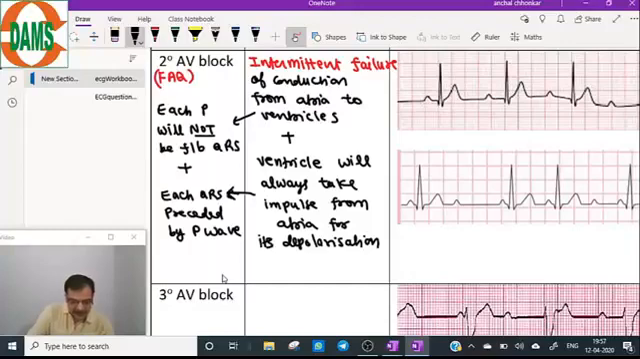If there is an intermittent failure, then how is the ventricle taking the impulse? During that cycle, the ventricle will not be taking the impulse, when the atrial impulse is not able to conduct to the ventricles. So this is the theory of the second degree AV block. Now, a very, very important point: second degree AV block is of two types.